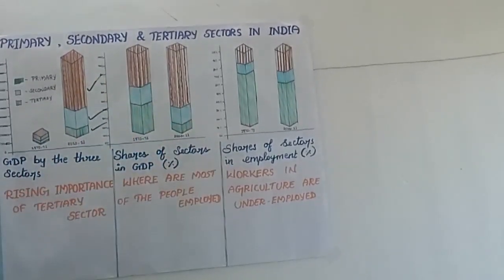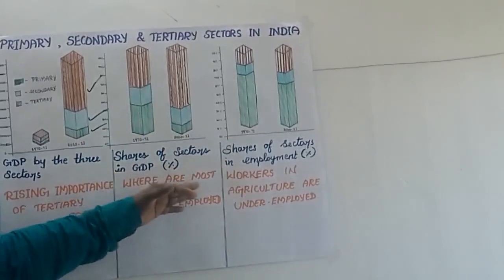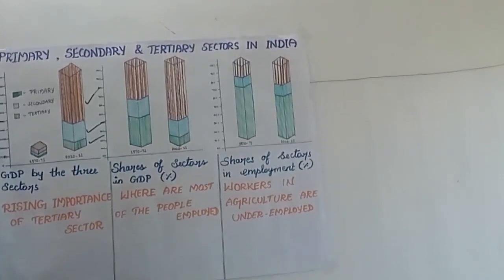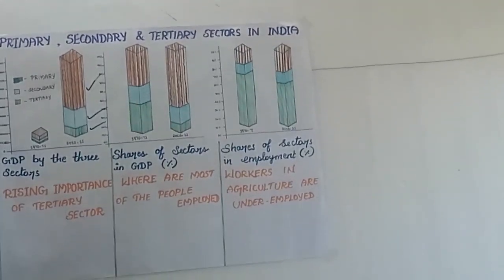The last one is the bar diagram that shows the sectors of employment in percentage, that is, how many percent of people are engaged in each sector.